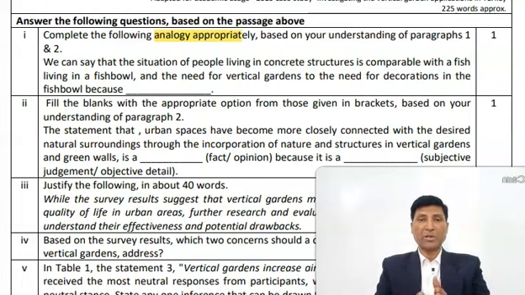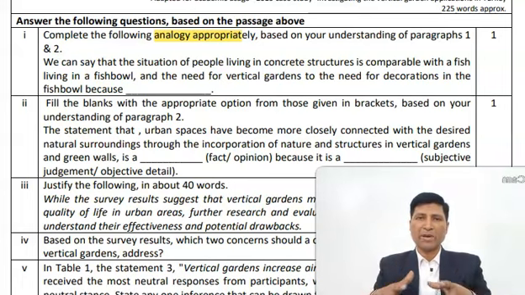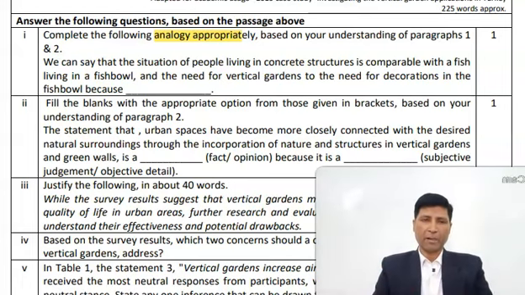So vertical gardening has been compared to, in simple language, if I explain, fish ball, or you can say aquarium. So why is aquarium is provided for fish outside, say, pond, a river or sea? So what can you say? What should be the answer?